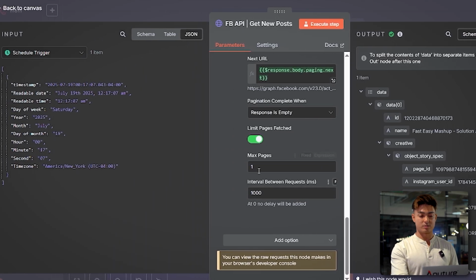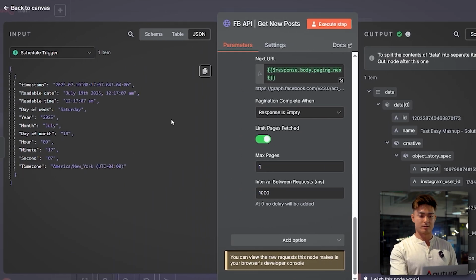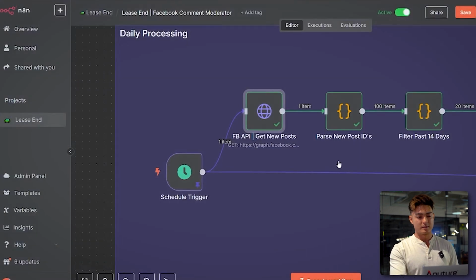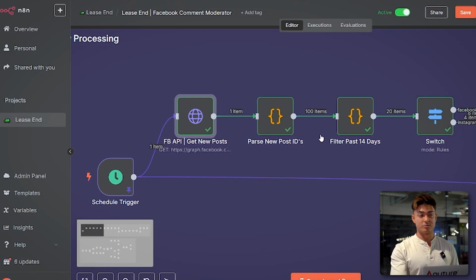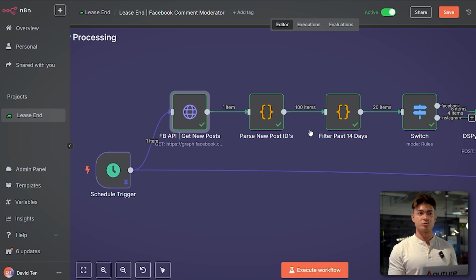I set max pages to 20, but if I run that now, I'll have to wait 5 minutes for it to process everything. That returns 2,000 posts, usually sorted by newest date, so it gives you 2,000 of the most recent post IDs it finds.